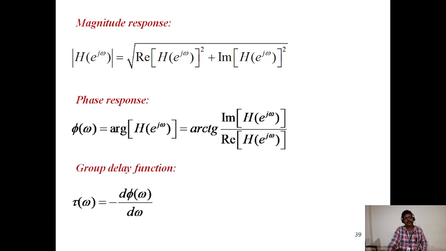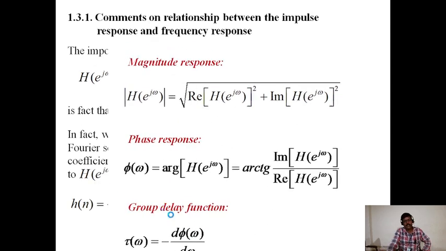Magnitude response, phase response, group delay function. Magnitude response is the magnitude of H of e power j omega, which is equal to the square root of the real part of H of e power j omega squared plus the imaginary part of H of e power j omega squared. This is the magnitude response. Phase response phi of omega is equal to the argument of H of e power j omega, the arc tangent of the imaginary part of H of e power j omega divided by the real part of H of e power j omega. Group delay function tau of omega is equal to minus d phi of omega by d omega.